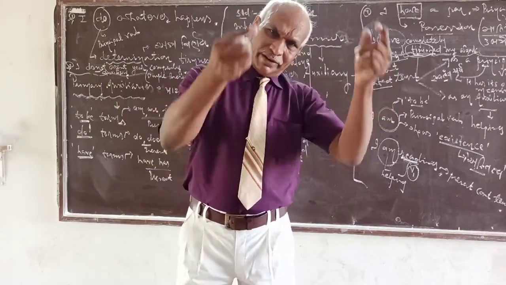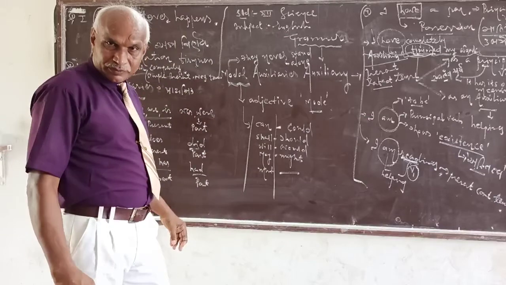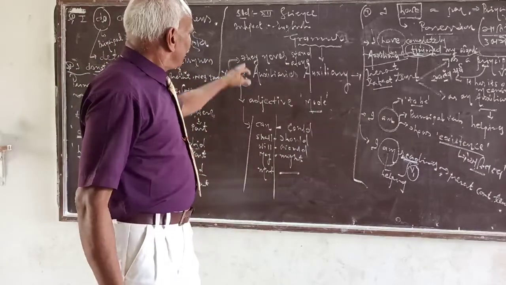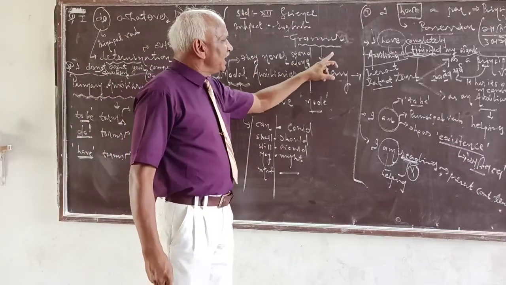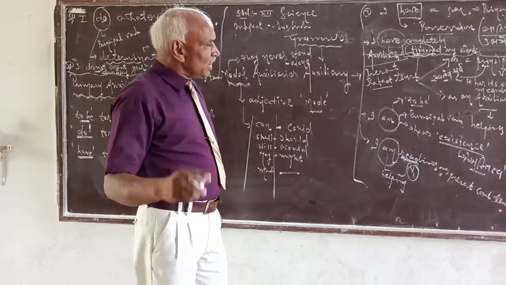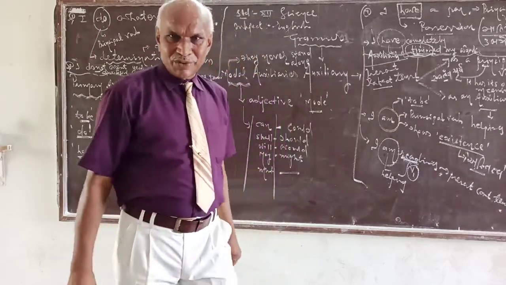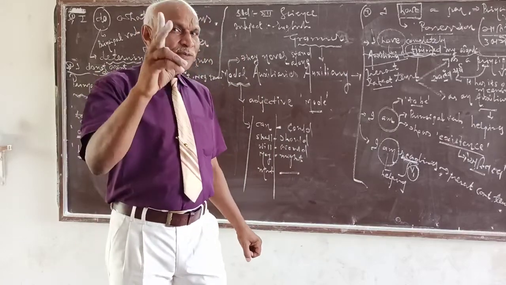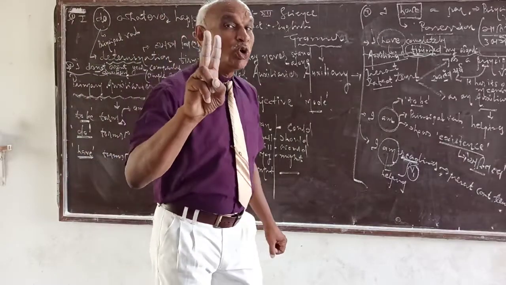Okay. Once again, we repeat all these things, grammar, mind, auxiliary. Auxiliary means helping verb. Types of auxiliaries: they are of two types.